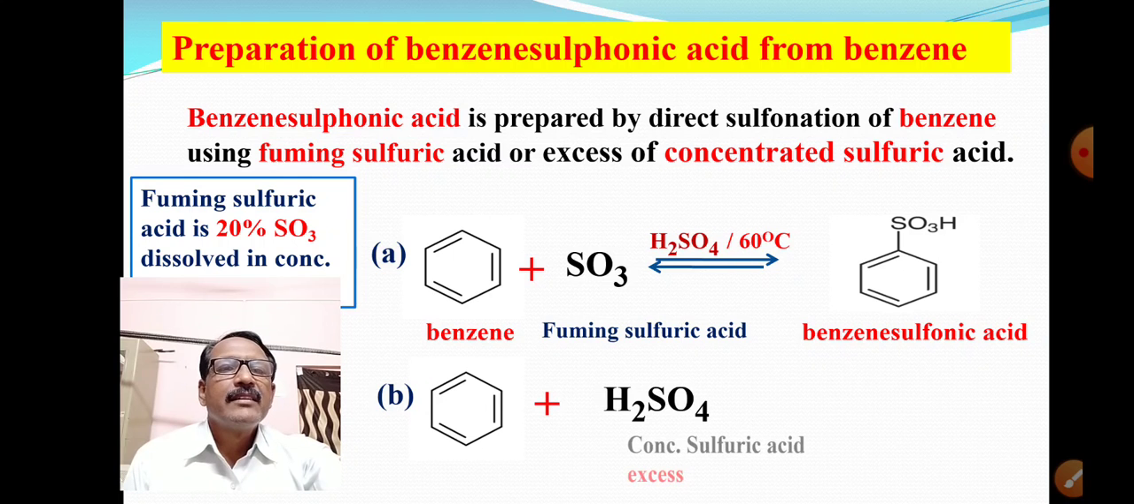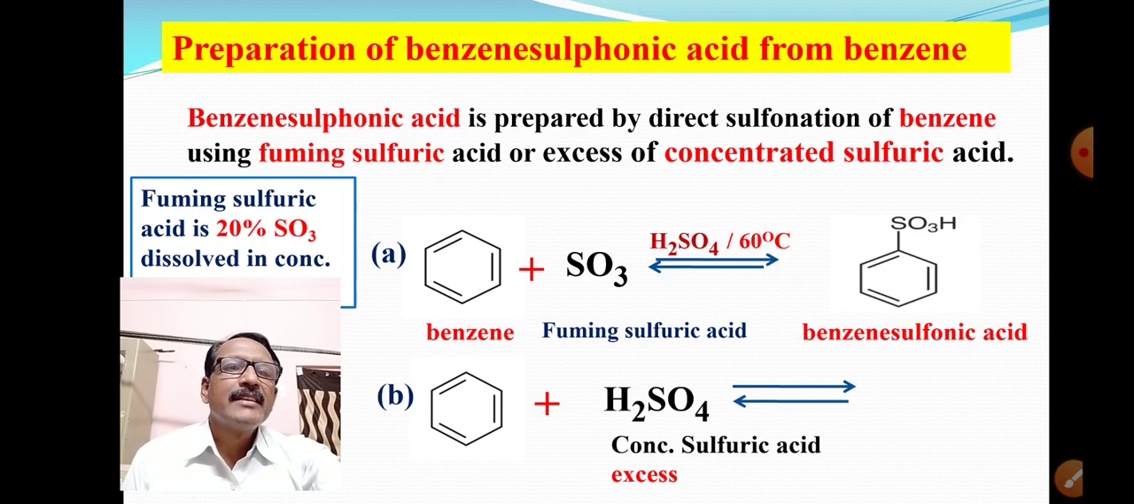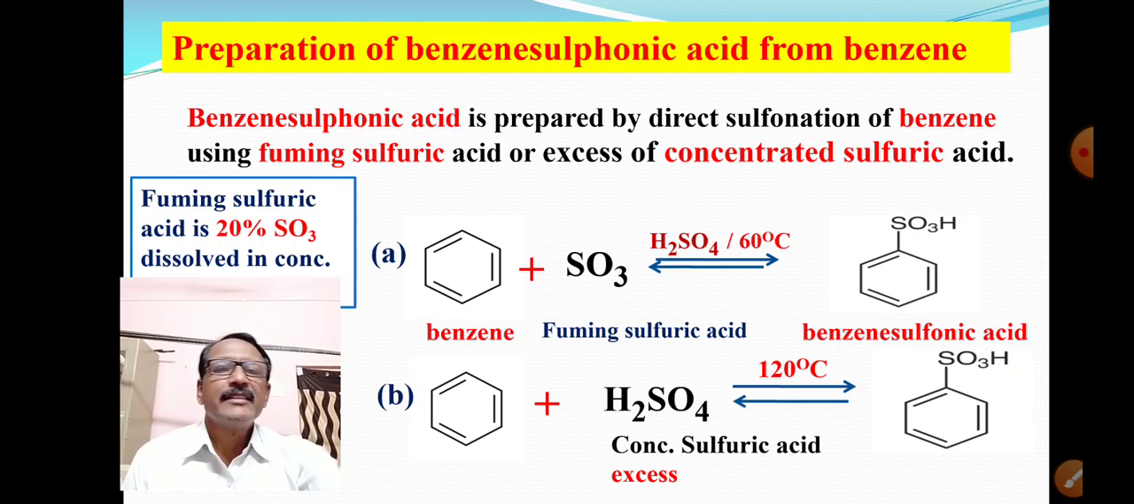Sulfuric acid, excess of concentrated sulfuric acid, and the reaction takes place at 120 degrees Celsius, and the product is benzene sulfonic acid. This is benzene, this is benzene sulfonic acid.